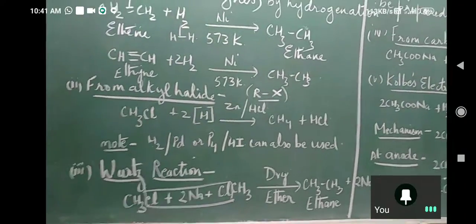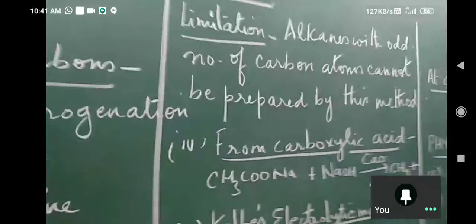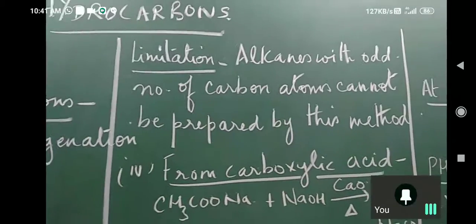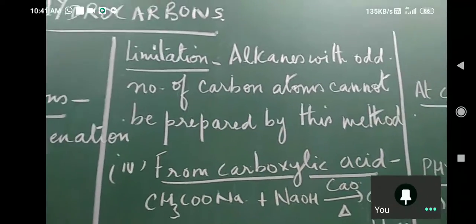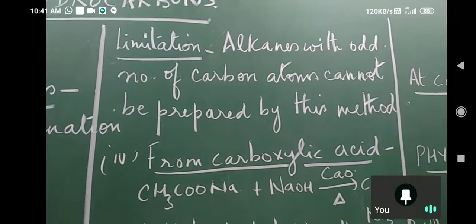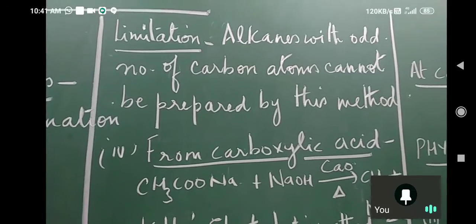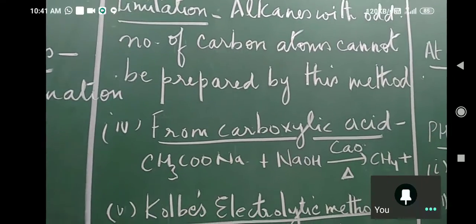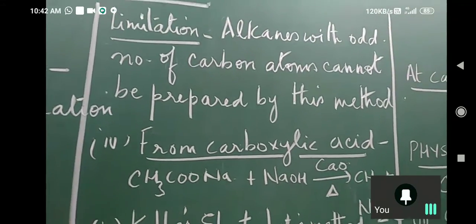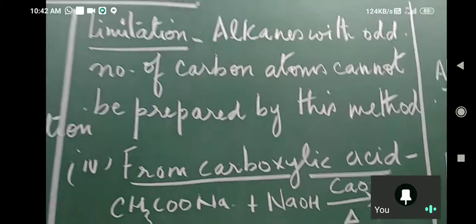So we will go on to limitations now. See, can you see this on the blackboard, limitation? Please write. I have not written on the blackboard, but write number 1, methane cannot be produced by this method. Methane cannot be produced by this method.